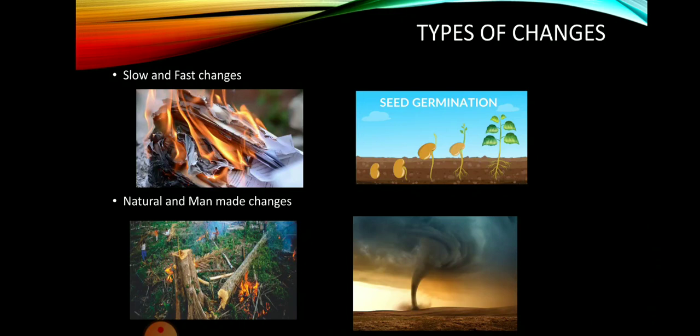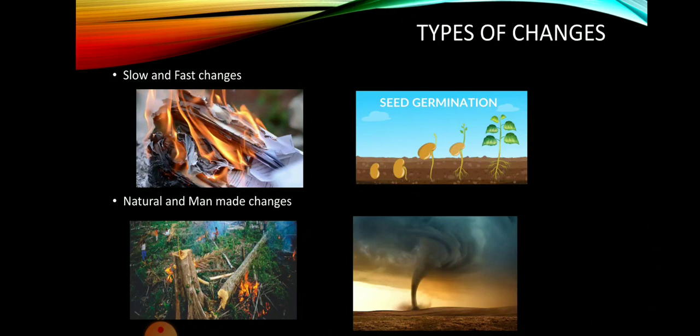This is a very easy to understand change, that is, whatever changes occur, they are either slow or fast. Now you could see the picture being shown in the slide. The one is a paper burning. Does a paper take a long time to burn? No, it does not take a long time to burn, and therefore it is a fast change. Whereas a seed takes a long time to germinate and grow into a big tree. So this change is known as a slow change. So all changes do not occur at the same pace or at the same time.